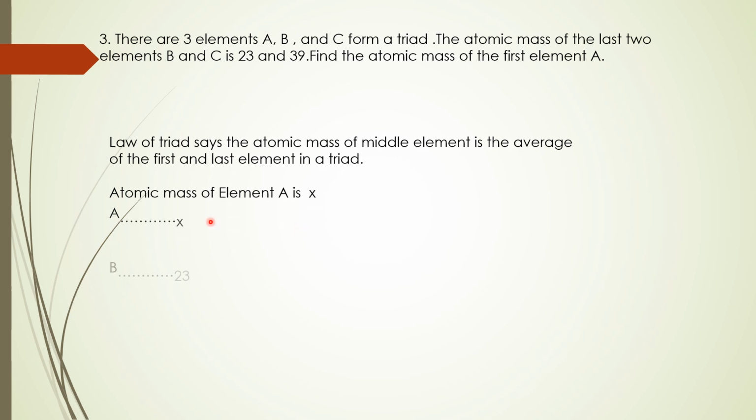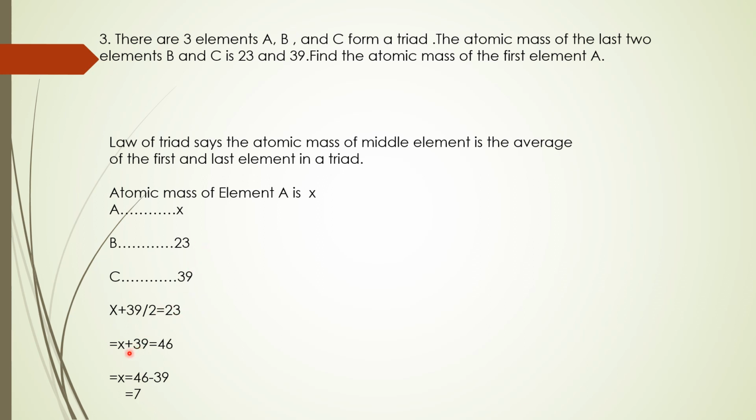So the atomic mass of A is X, B is given as 23 and C is 39. So the average, that is (X plus 39) by 2, is equal to 23. Given the average is 23, the atomic mass of the middle element is 23.